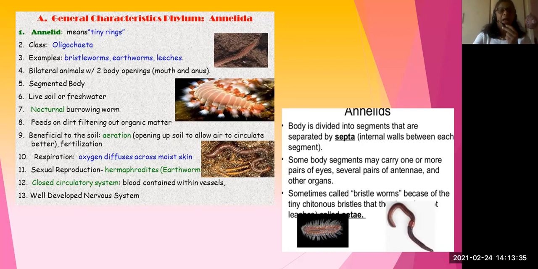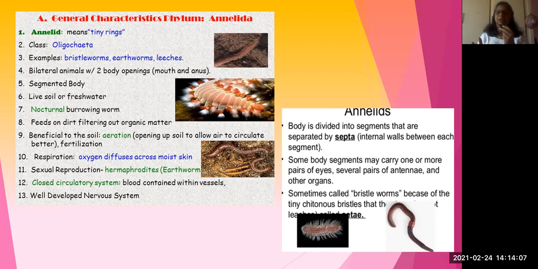Okay. And so here, respiration next. How does respiration take place? Respiration takes place by the process of diffusion through moist skin. I think you know that the earthworm is always present in moist areas. If we keep it in a dry area, then it will die because no respiration takes place. So moist skin is important for respiration as a process of diffusion.